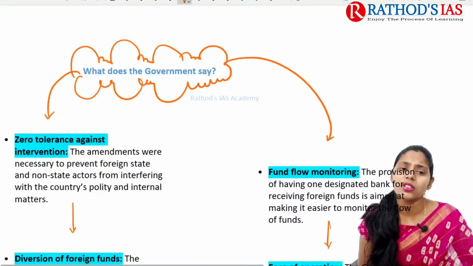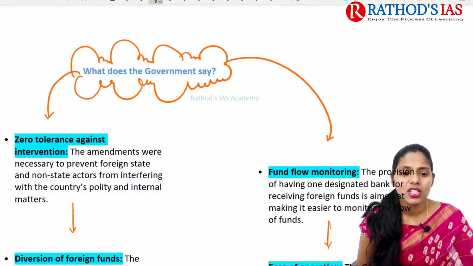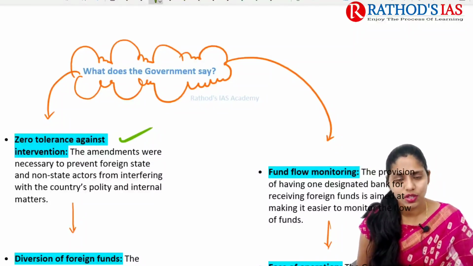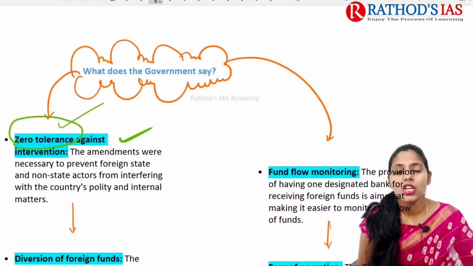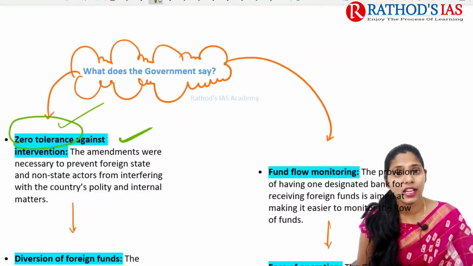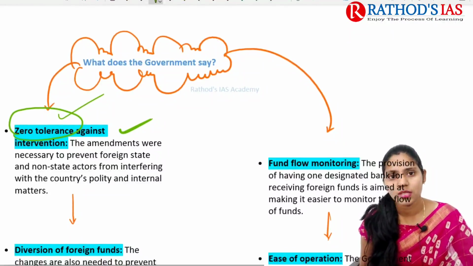Now let us try to see what the government says. First and foremost, the government says there is zero tolerance against intervention. That means the amendments were necessary, especially to prevent foreign state and non-state actors from interfering in this country's polity and internal affairs. So we are not going to tolerate any other country or non-state actors who want to get involved in this country's politics.